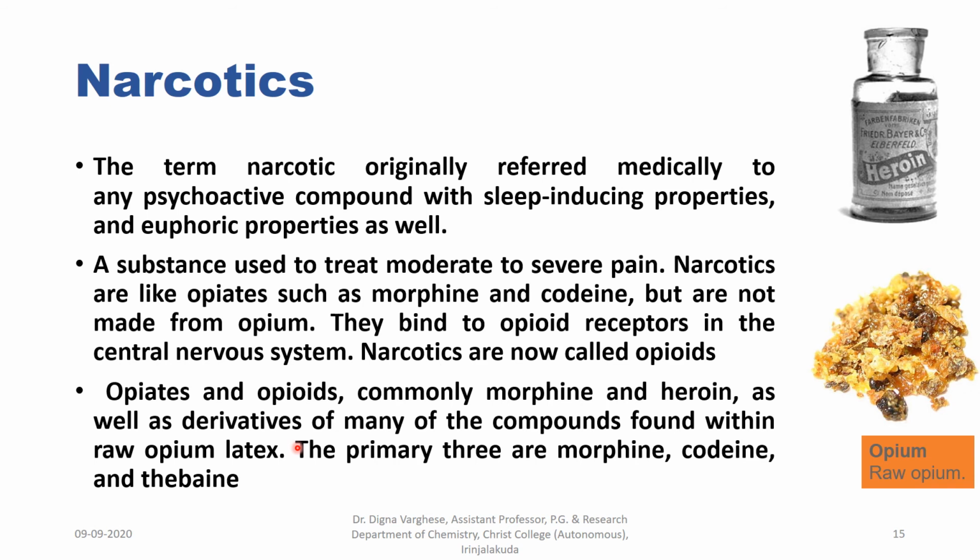Opiates and opioids include commonly morphine and heroin, as well as the derivatives of many of the compounds found within raw opium latex. Here we can see a picture of raw opium latex. The primary three compounds are morphine, codeine, and thebaine.